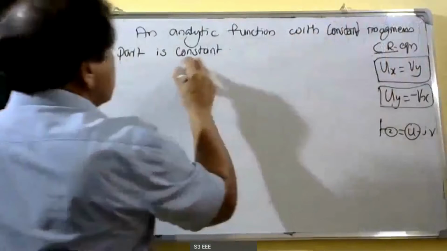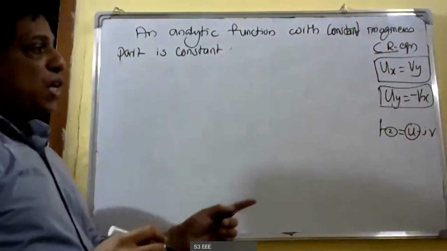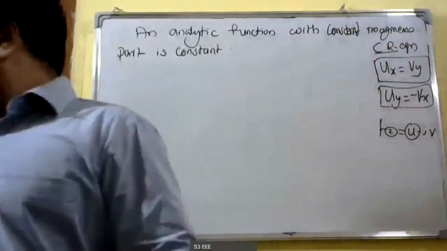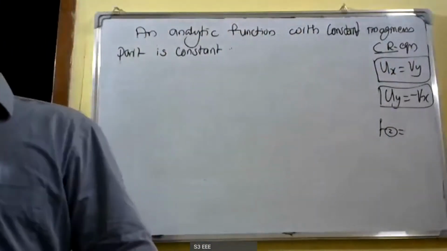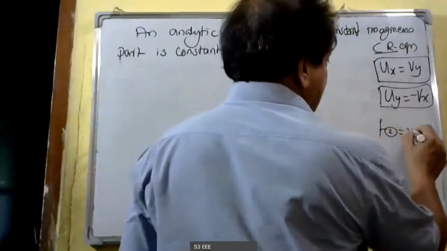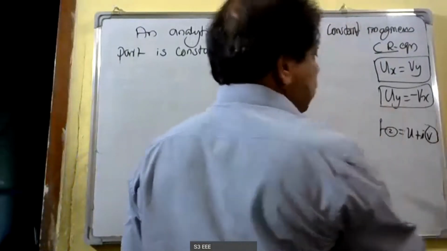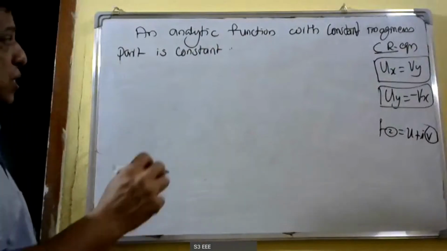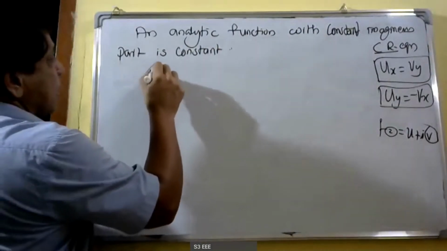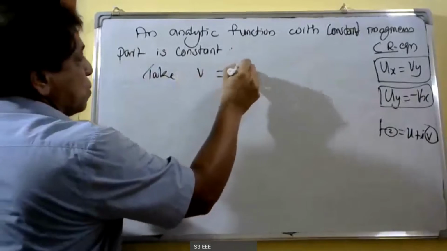The imaginary part is constant. Analytic function f of z is equal to u plus iv. Here v is a constant. If v is a constant, then we can say that the function is a constant. Take v equal to c, a constant.